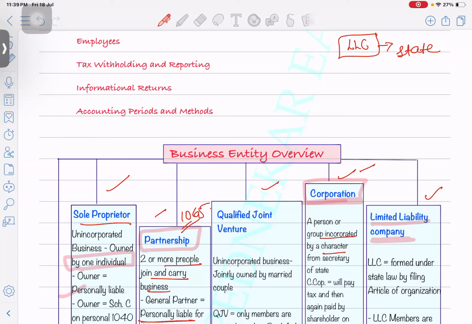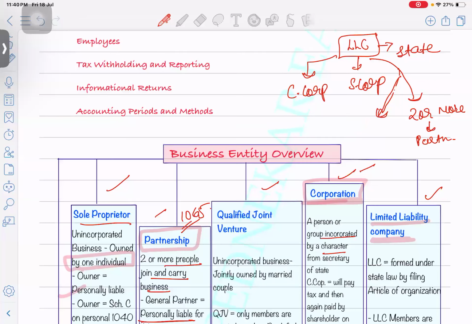To recognize yourself at a federal level, you should either select as a C corp or as an S corp. By default election, they will do a default election if you don't select any of these. If there is less than two members, let's say only one person is there, it's called a disregarded entity, sole proprietor. If there are two or more owners or members, they will by default consider it as a partnership.